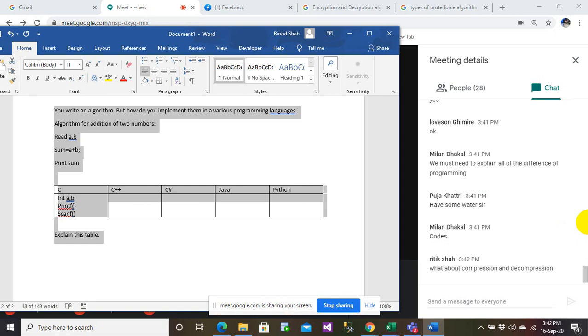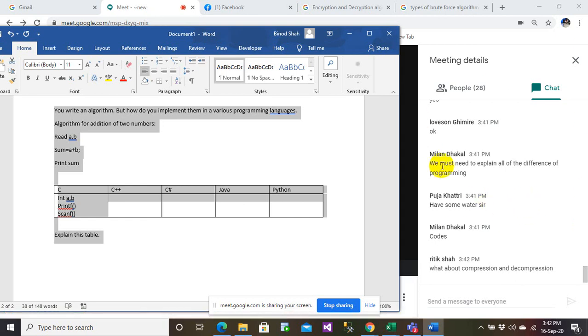So there is nothing about compression and decompression here, Ritik. Just make a very small algorithm. Just try to explain with the help of very small code. Don't make a very big algorithm here. Write a very small algorithm and try to explain that with different types of programming languages. Don't write a very big complex algorithm. For the first task you can do that, but here don't. Am I clear to you, Ritik?